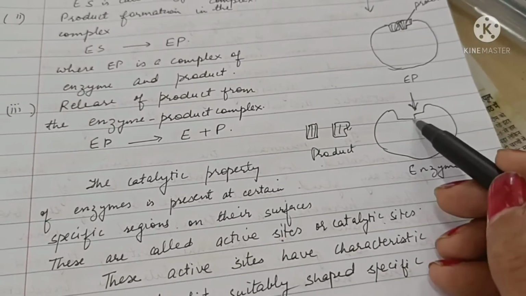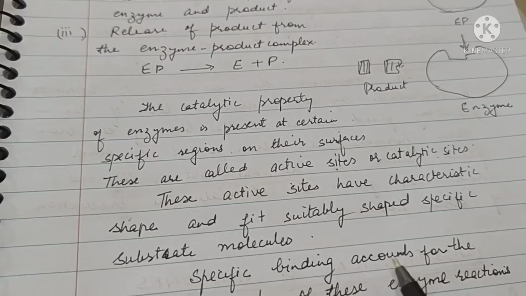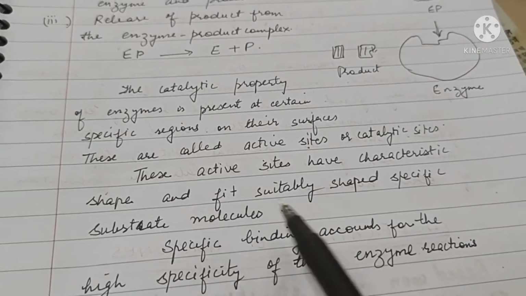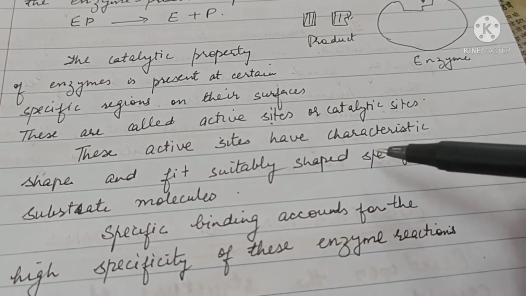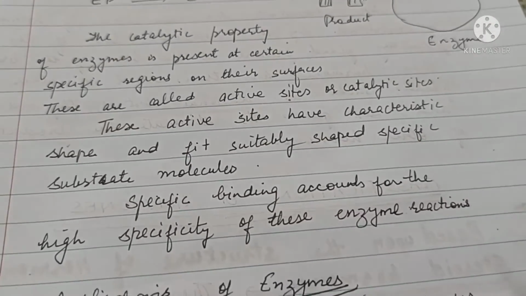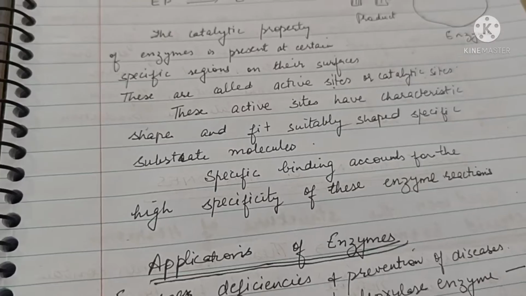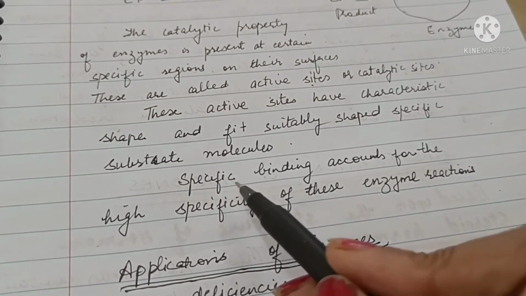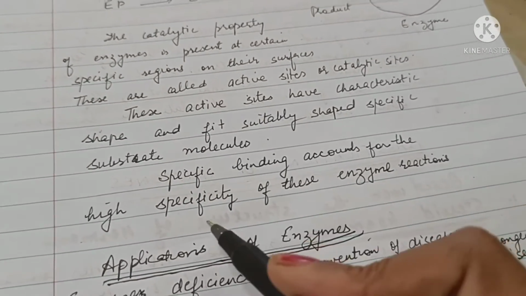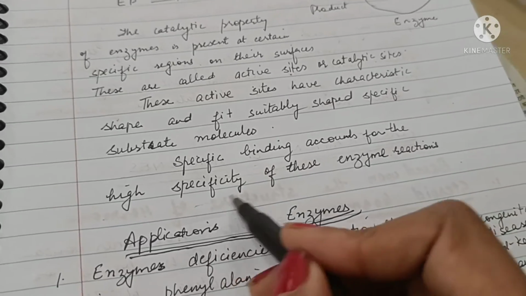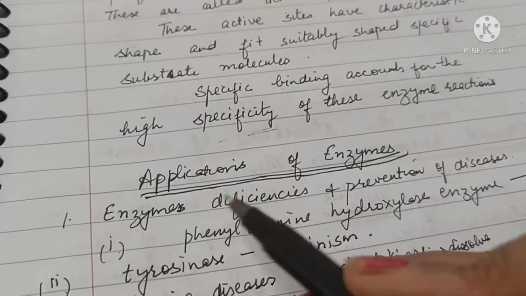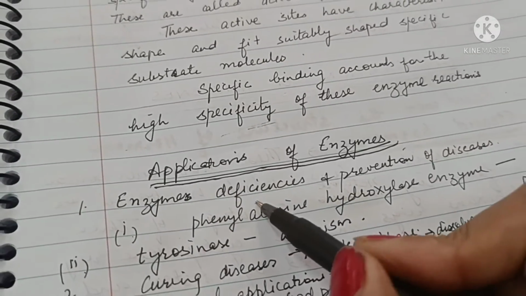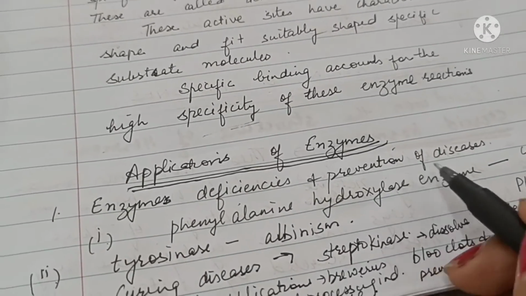These are called active sites. These active sites have characteristic shape and fit suitably into the enzyme, and because of this specific binding, enzymes are highly specific. Applications of enzymes. Some enzyme deficiencies may cause disease in the body.